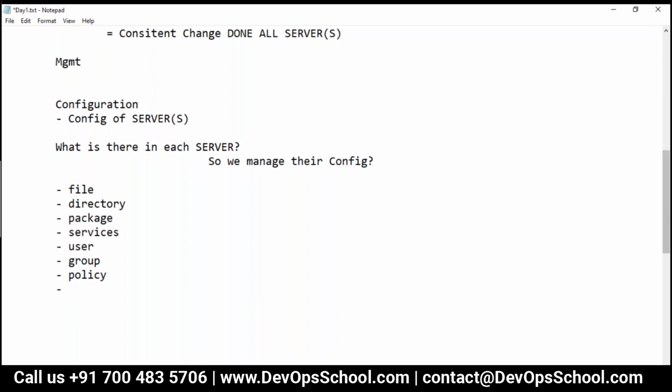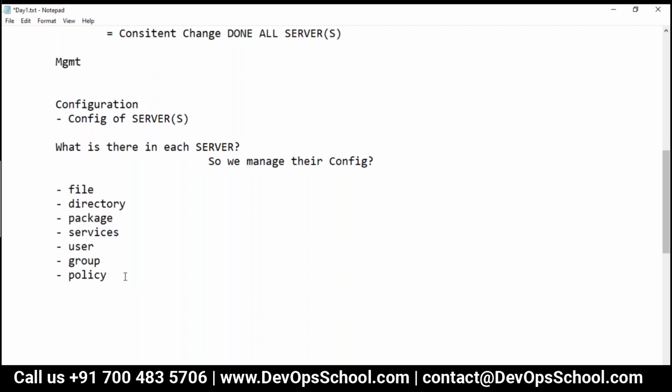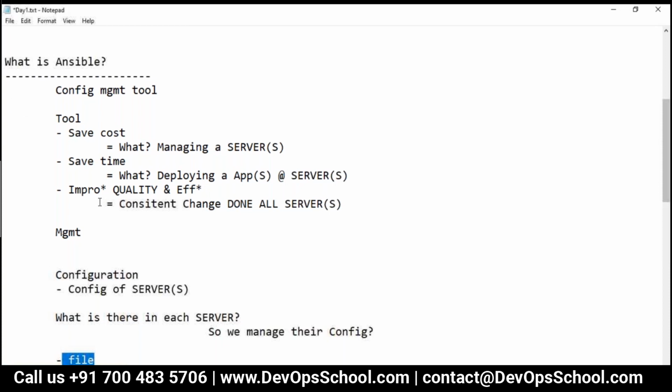So different application packages you have. So these are the things which we have, okay? Correct?